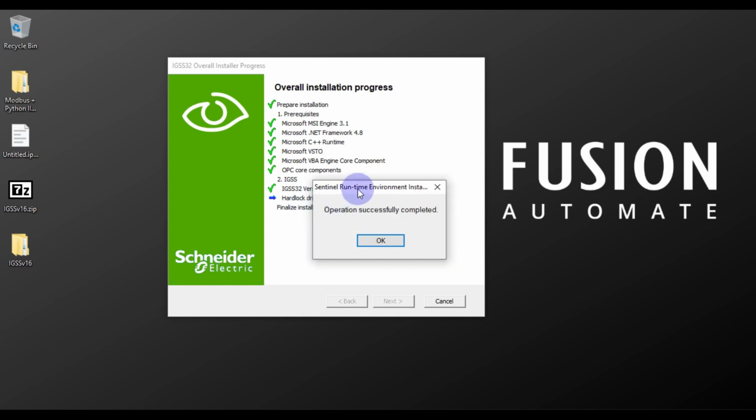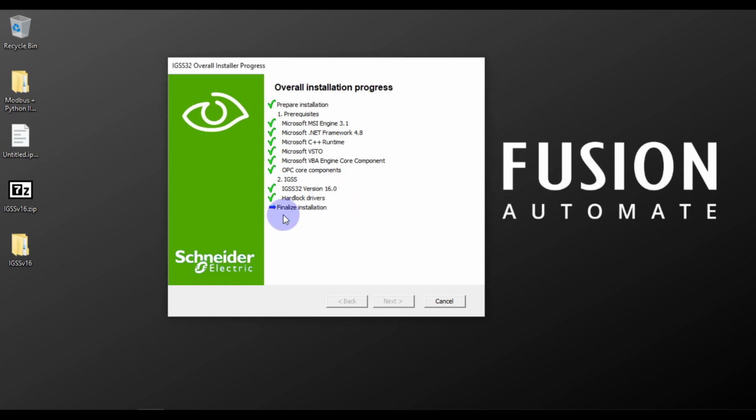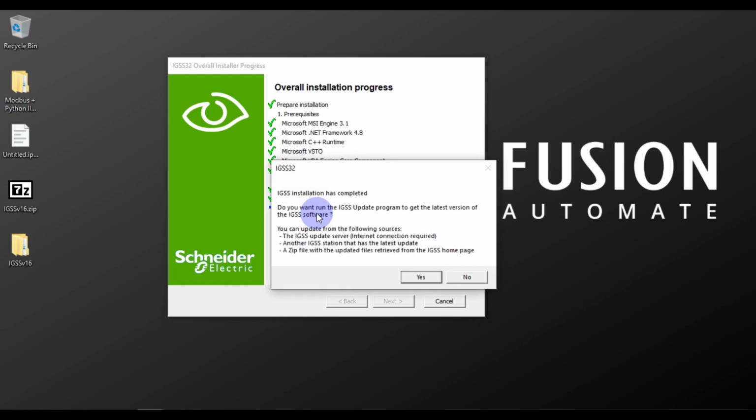Okay, our Sentinel driver installation is done, so we will press OK here, and you can see this installation wizard is finalizing the installation. Okay, you can see this pop-up: IGSS installation has completed. Do you want to run the IGSS update program to get the latest version of the IGSS software? If you want to download the update, you can click yes. I don't want to download the update now. This video is just for the installation purpose. So we will press no.